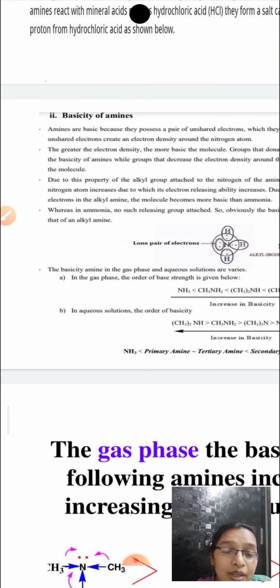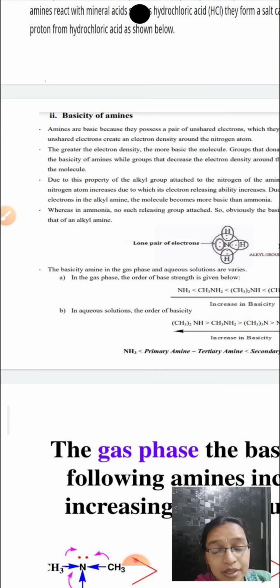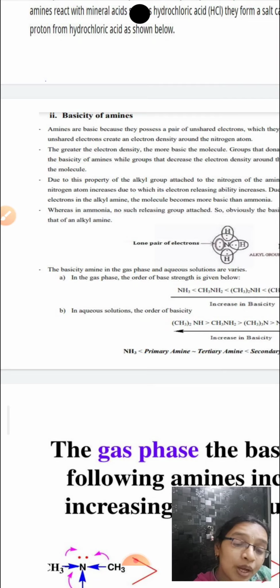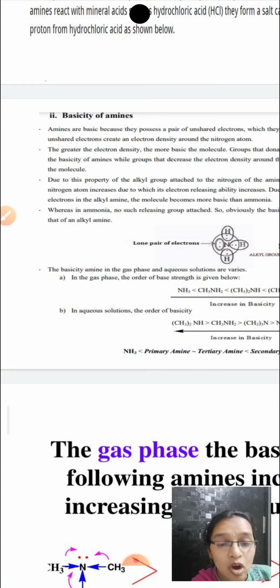Okay, electron pair donor is a base, and proton acceptor is also a base. So according to Lewis, lone pair donor or electron pair donor is a base. So you call it as amines are Lewis bases. Electron pair donor is a Lewis base, or lone pair donor is a Lewis base.